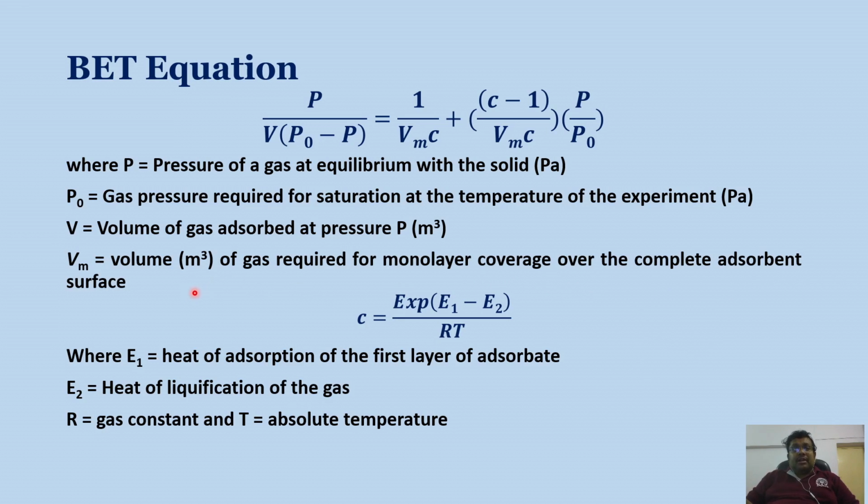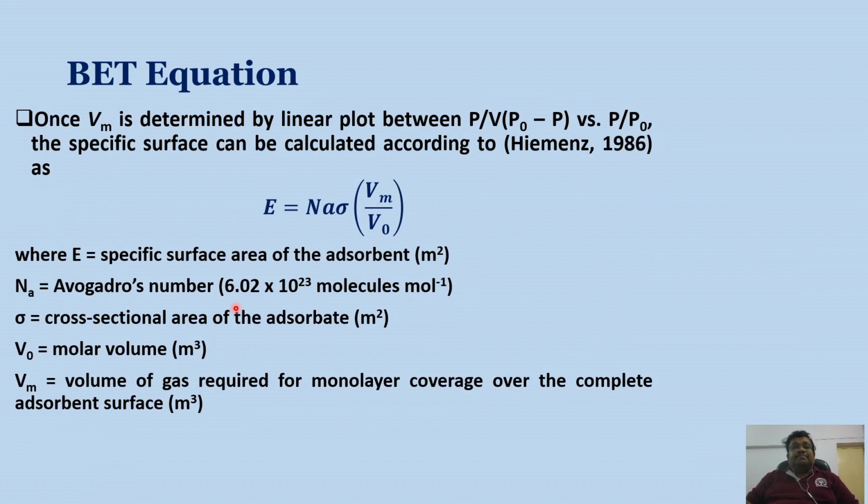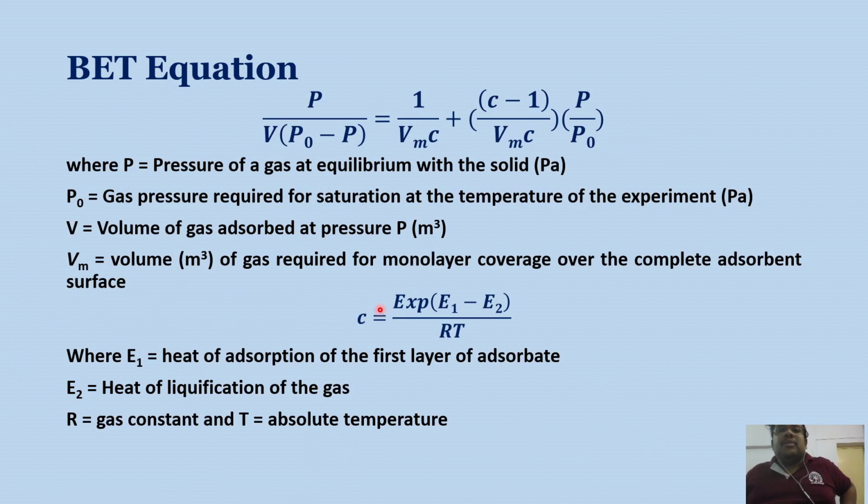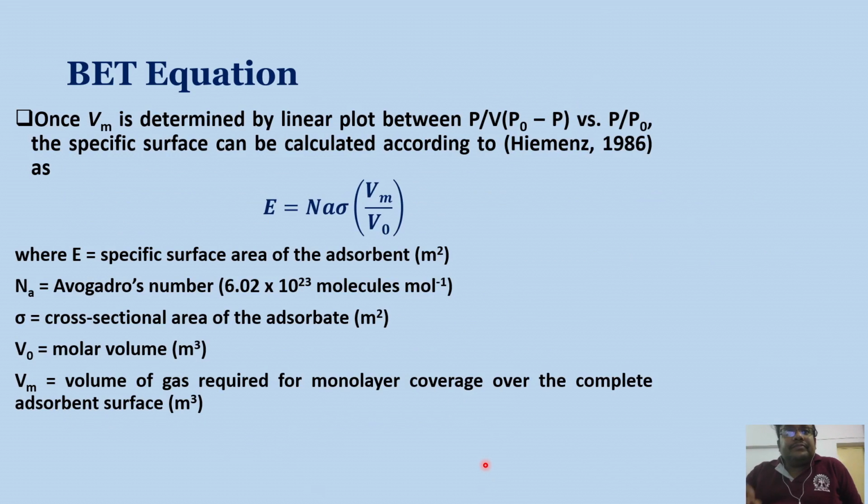Once Vm is determined by a linear plot between P by V into P0 minus P versus P by P0, the specific surface can be calculated according to this formula. I told you this is a straight line formula. If we make a straight line between y and x, with this as the slope, we can easily identify Vm from the offset.